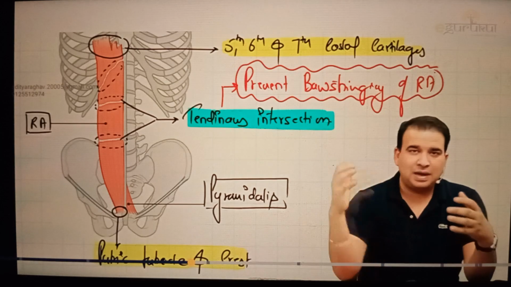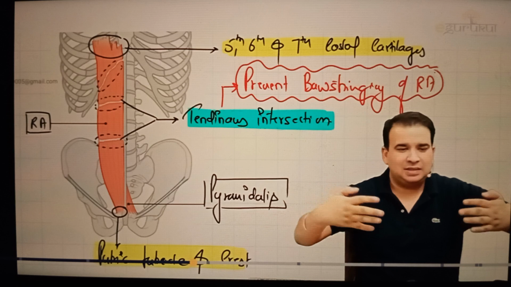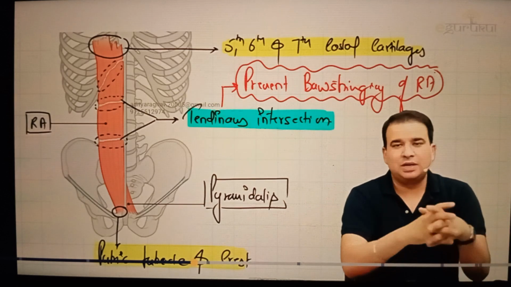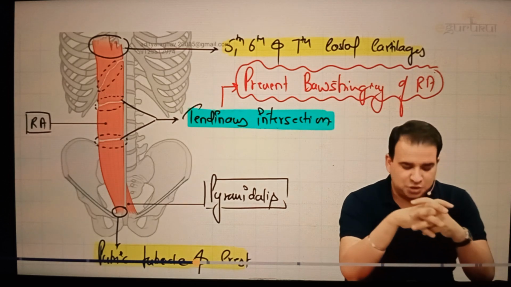And that rectus sheath is actually contributed by the muscles coming from the side, like external oblique, internal oblique, and transverse abdominis. These muscles come in front and cover up, and they form this sheath that is called the rectus sheath. Not exactly the muscle, actually the aponeuroses of those muscles come in front, and that forms the sheath.